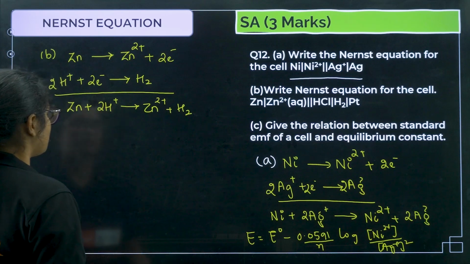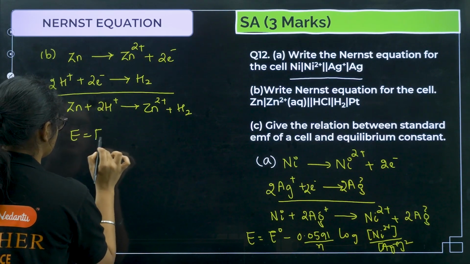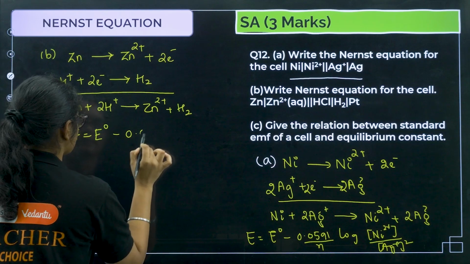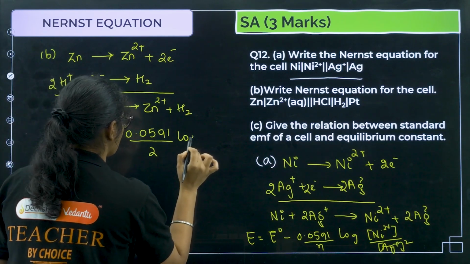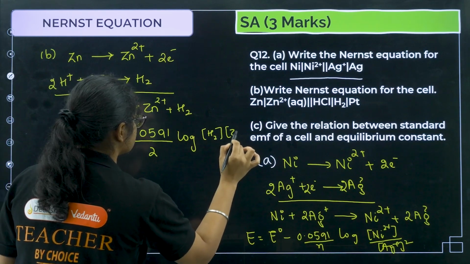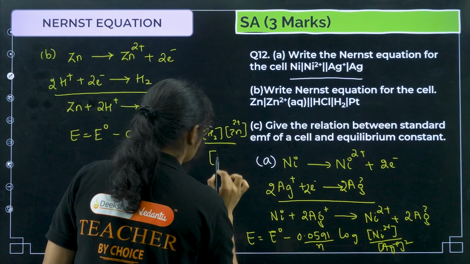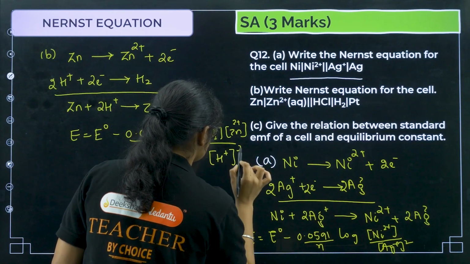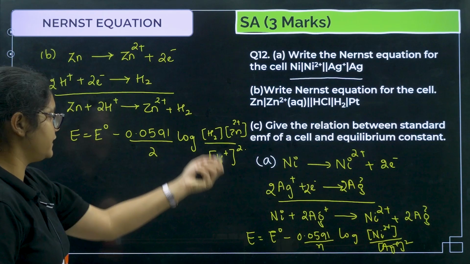Now if I want to write the Nernst equation for this one, E of the cell will be equal to E naught of the cell minus 0.0591 by 2 log of H2 times Zn2+ whole divided by H+ square. Okay, this is clear.